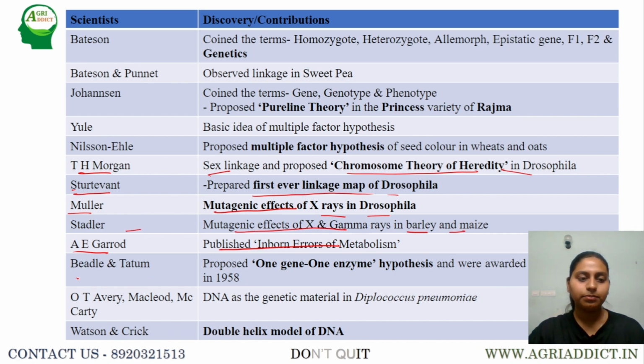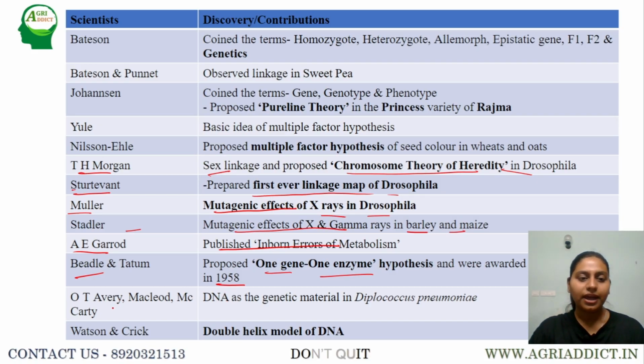And next, later Beadle and Tatum said the one gene, one enzyme hypothesis, for which they were also awarded the Nobel Prize in 1958. They said that one particular gene codes for one enzyme, but later it was disproved because many enzymes are composed of many polypeptides. So later it was said that one gene codes for one polypeptide.